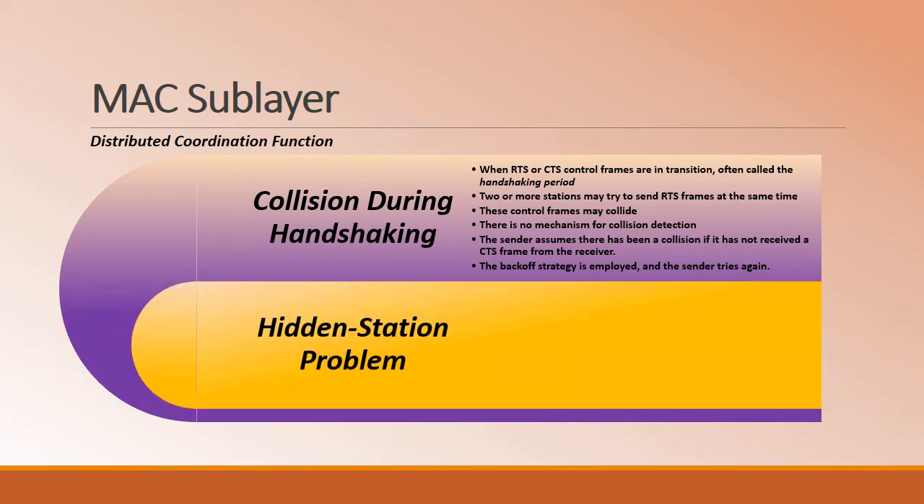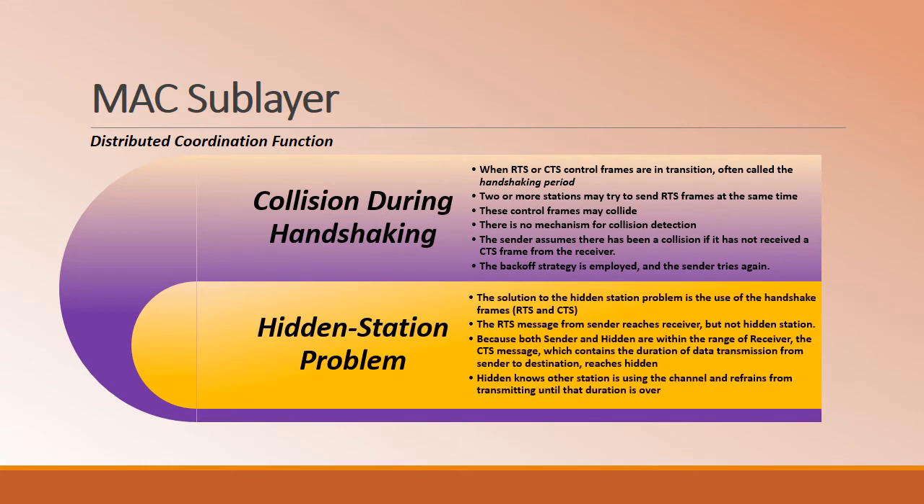The second problem is the hidden station problem. It is encountered in CSMA/CA, and it is countered by making use of the handshake frames, that is RTS and CTS. So in the figure we have considered, whenever an RTS message is sent from the sender to the receiver, it is not heard by the hidden station, that is not in the range of the sender, but it is in the range of the receiver.